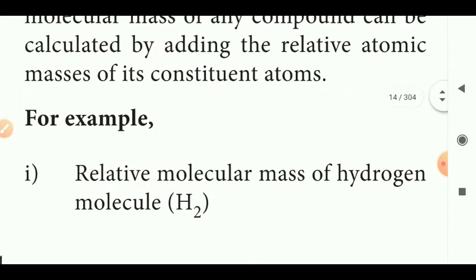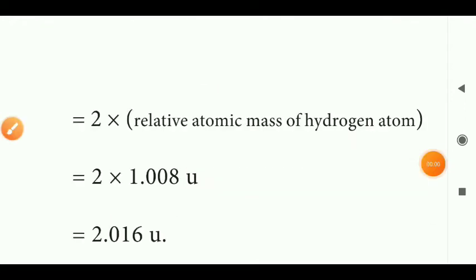For example, now we'll see the relative molecular mass of hydrogen. The hydrogen molecule consists of 2 hydrogen atoms. So 2 times the relative atomic mass of a hydrogen atom. We know the value of the relative atomic mass of hydrogen is 1.008 u. If I multiply that, we'll get 2.016 u.